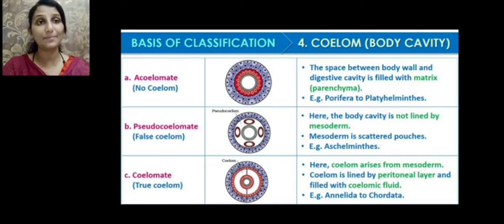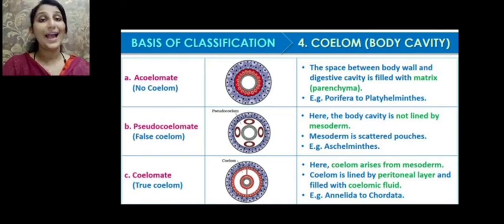They are not lined by mesoderm. Instead, the mesoderm is scattered in the form of pouches. You can see 4 pouches over here. This is mesoderm which is seen in the form of pouches. And animals having such a false coelom are called pseudocoelomate, and only phylum Aschelminthes have a